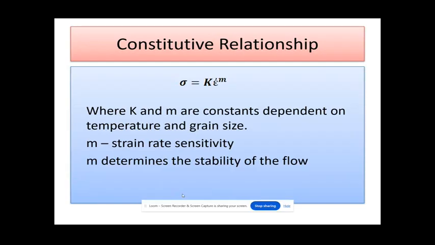The constitutive relationship is given by sigma equals k into epsilon dot power m, where epsilon dot is the strain rate, m is the strain rate sensitivity, k is a constant, and sigma is the true stress. m determines the stability of the flow.